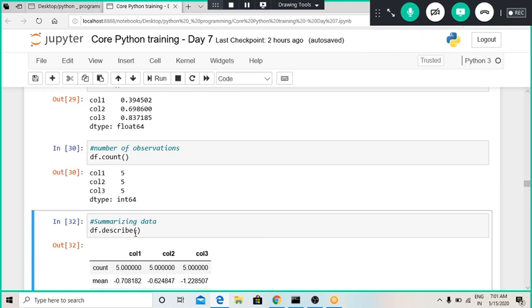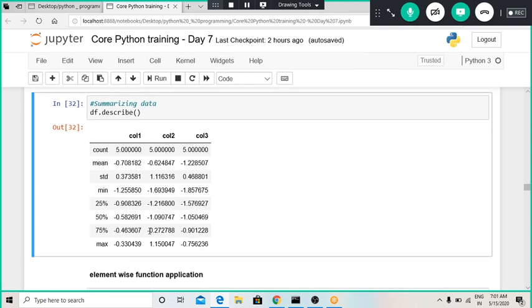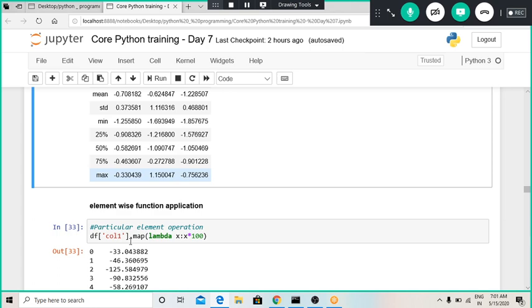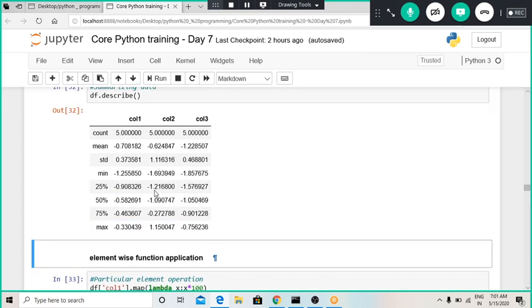Here we can see the count of column 1 is 5, then the mean of column 1, then the standard deviation, then the quantiles or percentiles, and the maximum value in that particular column is also defined. The minimum value is at the start and the maximum value is at the last.